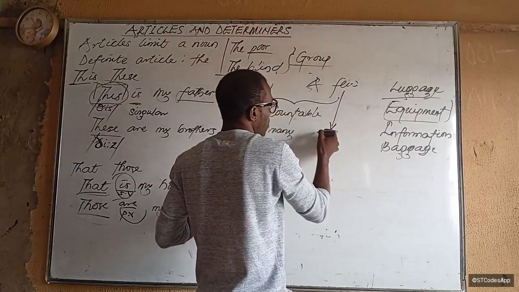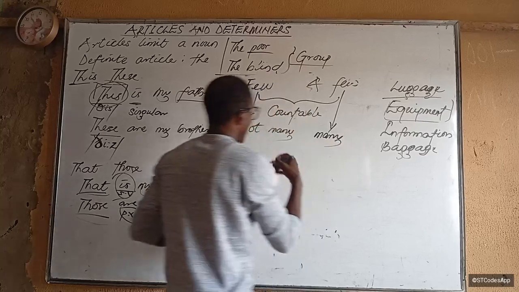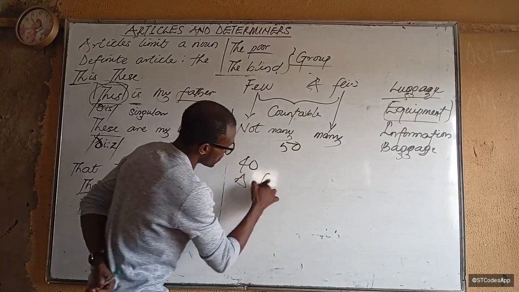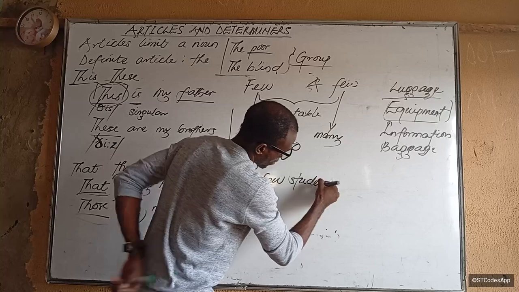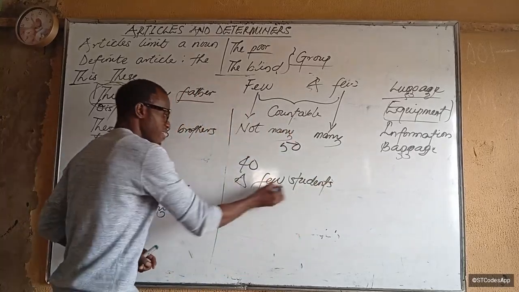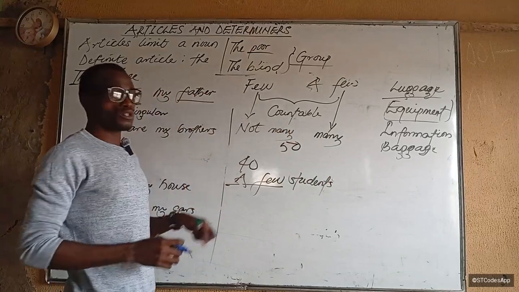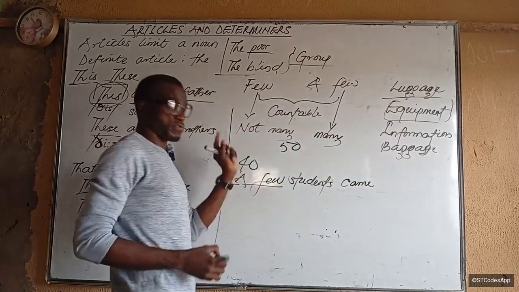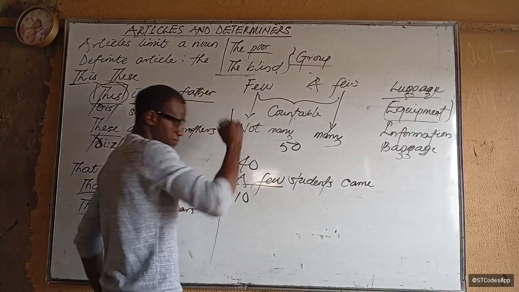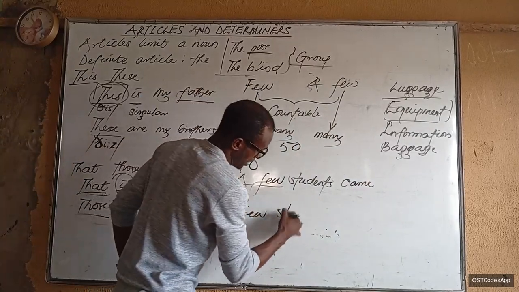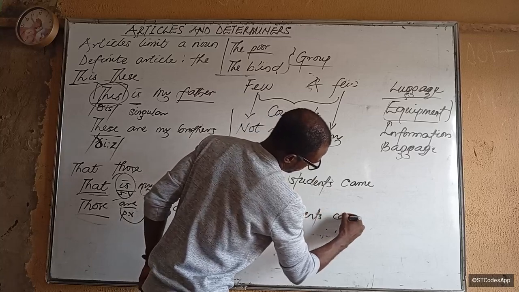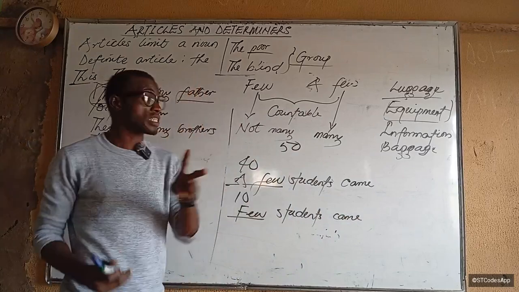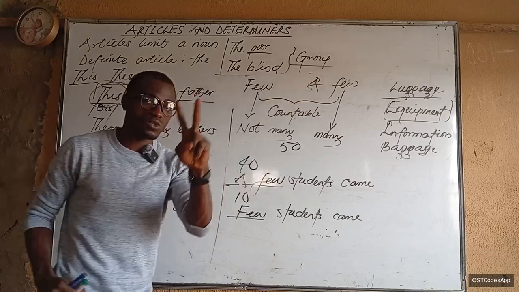So a few is used for many. For example, in a class of 50 students, if 40 of them came, I'll say a few students came. Don't forget that: a few is used for many, few is used for not many. But if I have a class of 50 students and only 10 came, I'll say few students came. So whenever you're asked to use it, there are two things to consider. The first thing, whenever you want to pick between these two, is this.